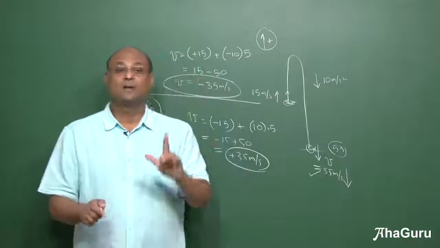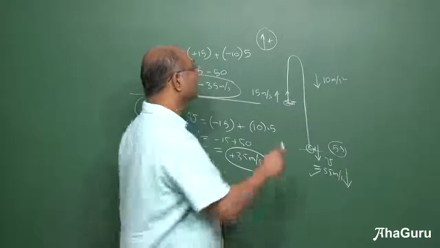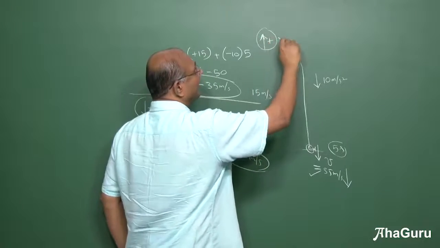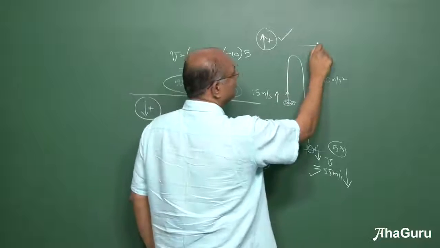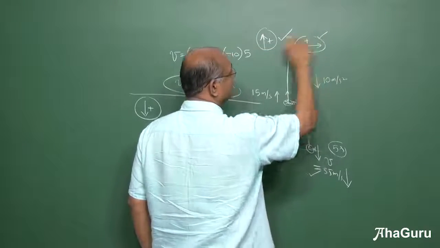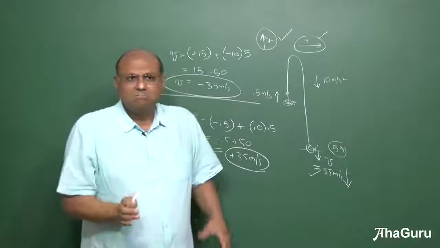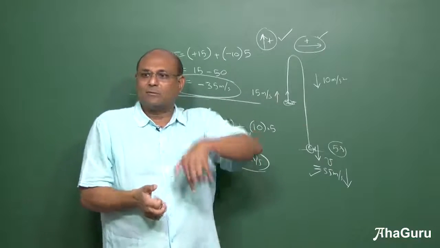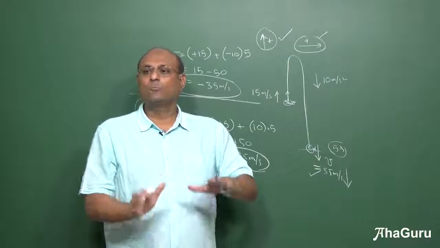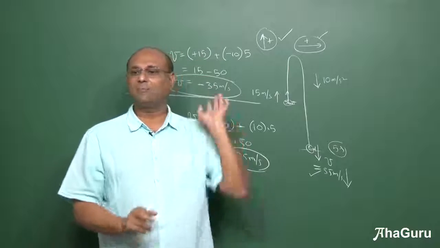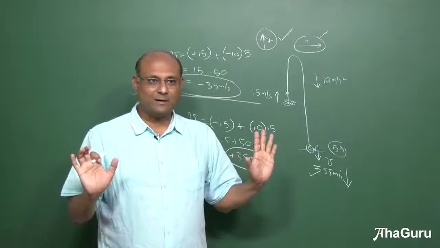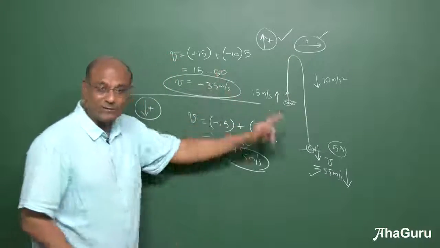That's your choice. Normally, schools and books and everything else will choose upward as positive. Not required. You can choose downward as positive. Except that most people will choose up as positive. I hope that is clear. Right. So you know how to calculate this, right?